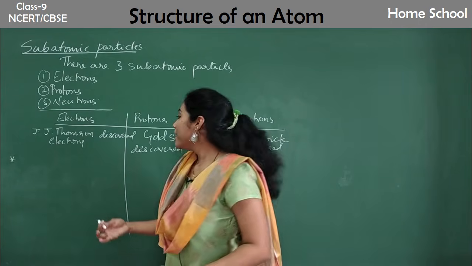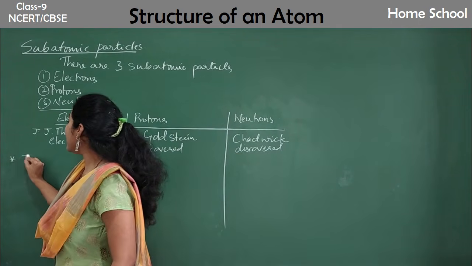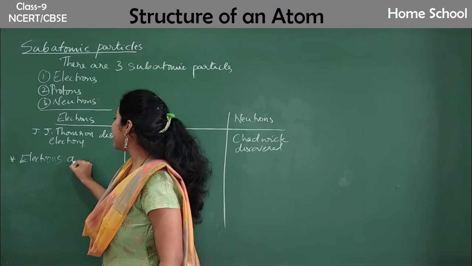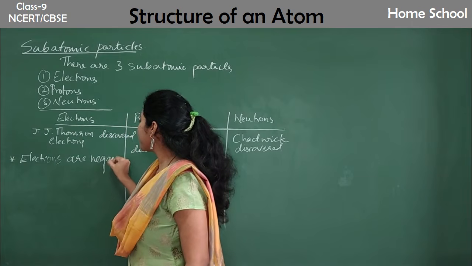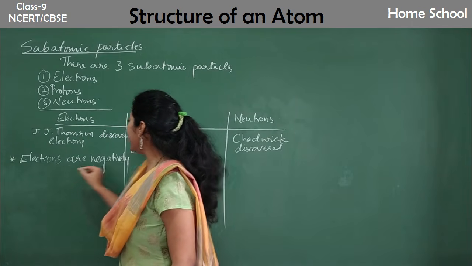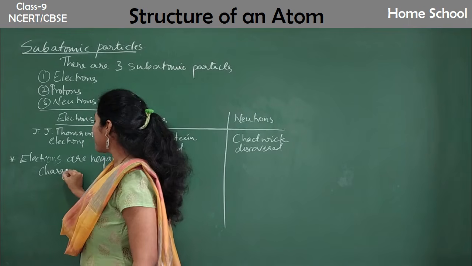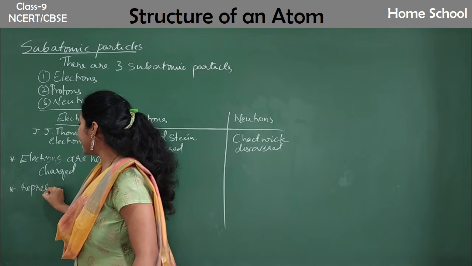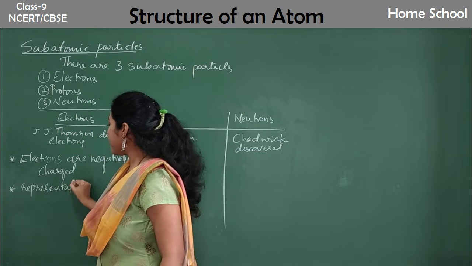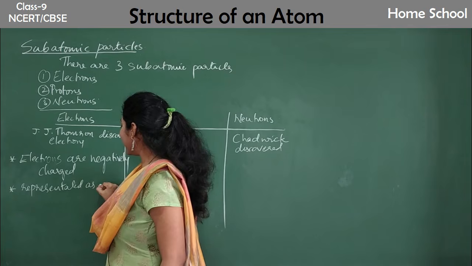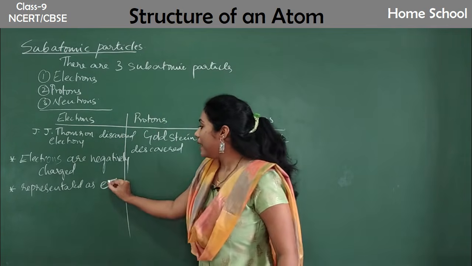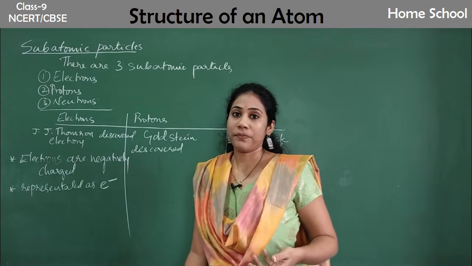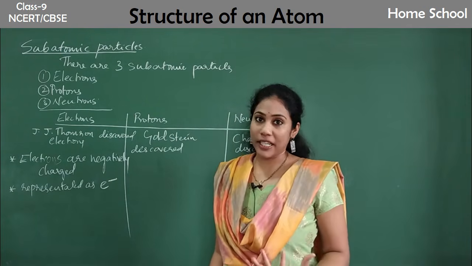So electrons are negatively charged, and they are represented as e minus. E means electron, minus means it is carrying a negative charge. So it is a negatively charged particle.